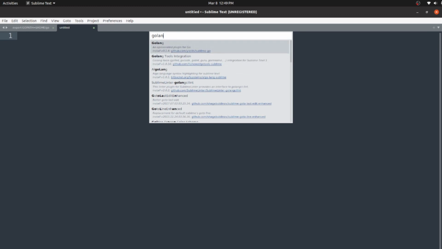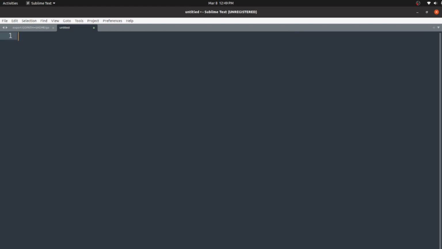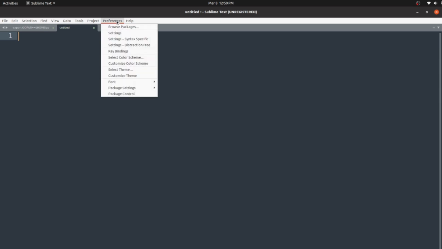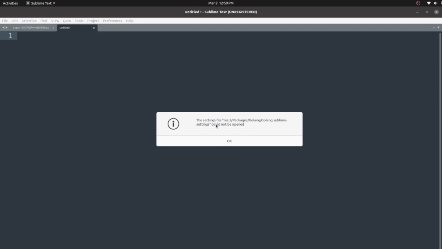As we already installed the Go plugin in Sublime Text, we go on to configure the Go build here. Go build is nothing but a place where the specific code is compiled. So let's see how to configure that. I'm going to Preferences and Package Settings. Here I can see Golang and Settings. If I click Settings, I'm getting an error: the settings file Packages Golang Sublime settings couldn't be opened. So let me try to resolve this.